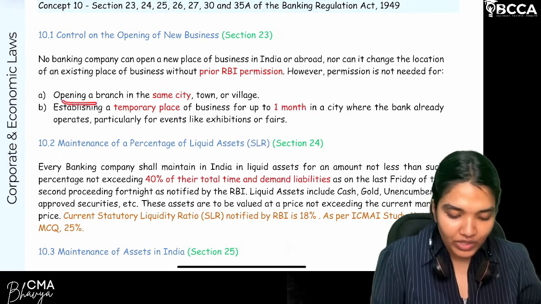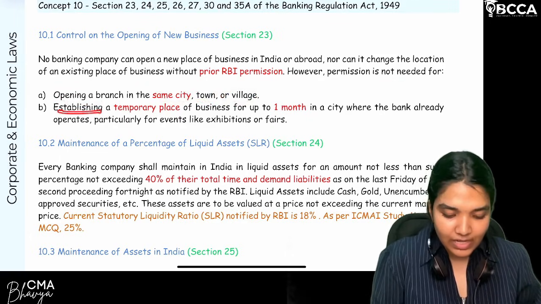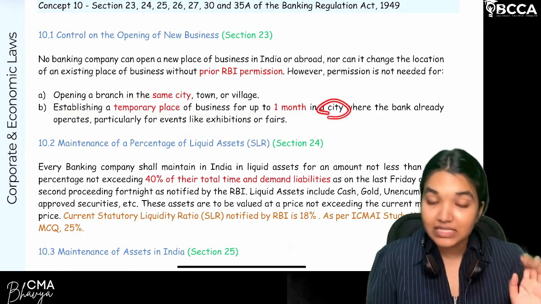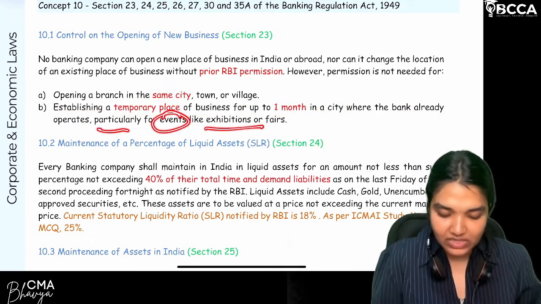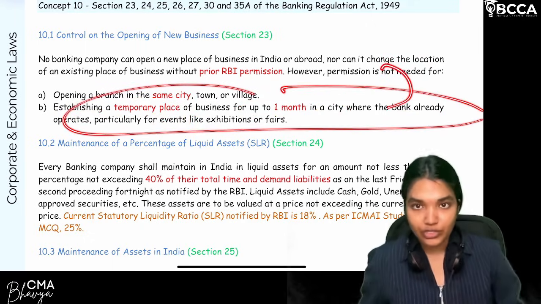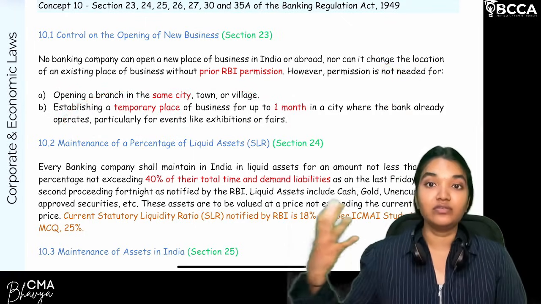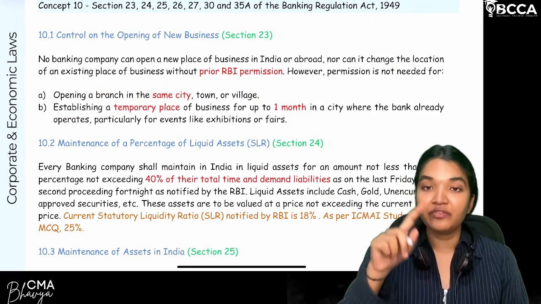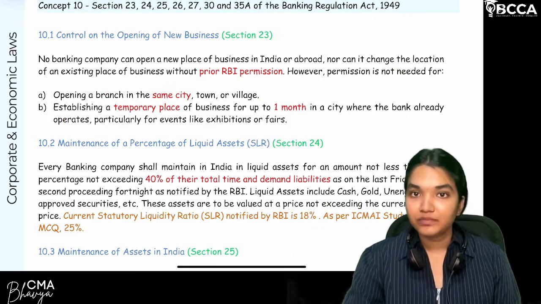What is that? Opening a branch in the same city, town, or village. Clear. Next, establishing a temporary place of business for up to 1 month in a city where the bank already operates, particularly for events like exhibitions or fairs. In these two cases, RBI permission is not required. For any other case, if you're opening a new branch in a city where the bank does not operate, or a temporary establishment where you do not have business in that city, you need to get the approval of RBI. Are we clear with this?